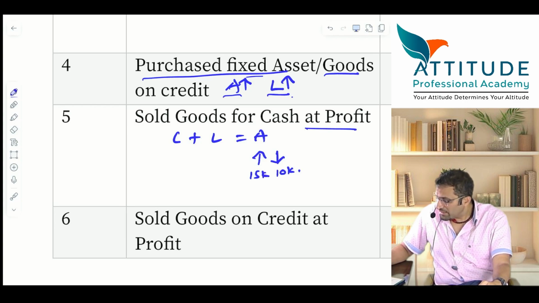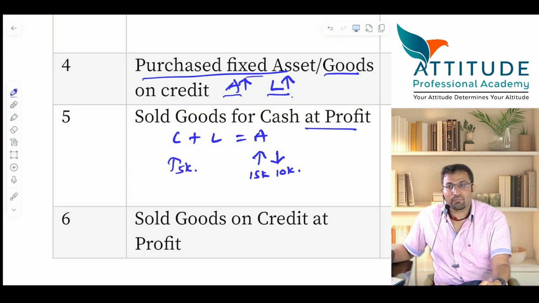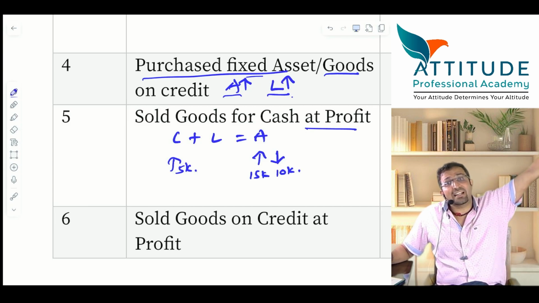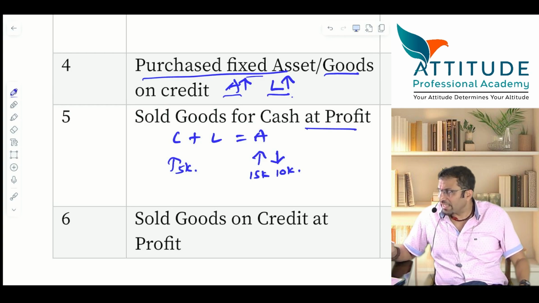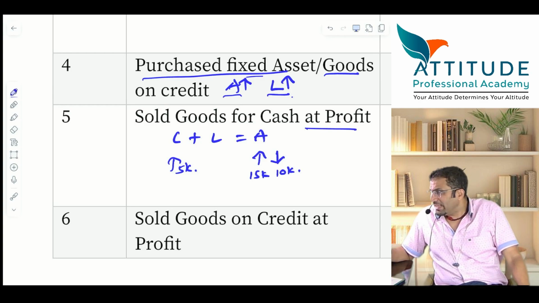Profit is, what will increase? Capital will increase by 5k. But the journal entry will not record the profit. The journal entry is a simple sales entry. Tell me the entry. Cash account debit to sales. Ultimately profit will be recorded at the end of the year. In the accounting equation we have to record it here. Is it understood?